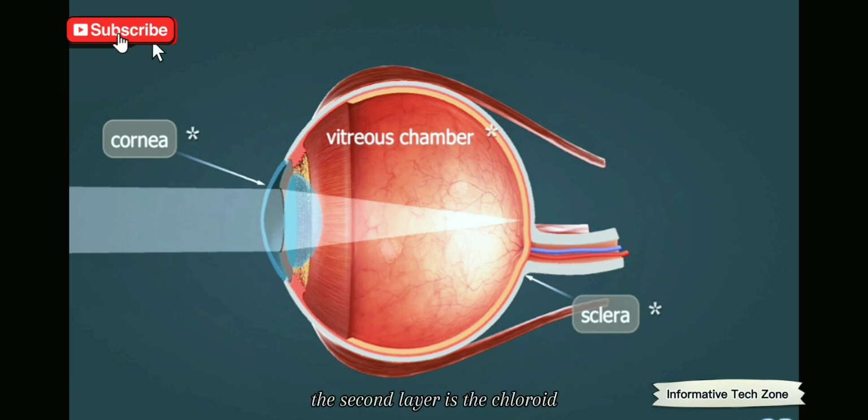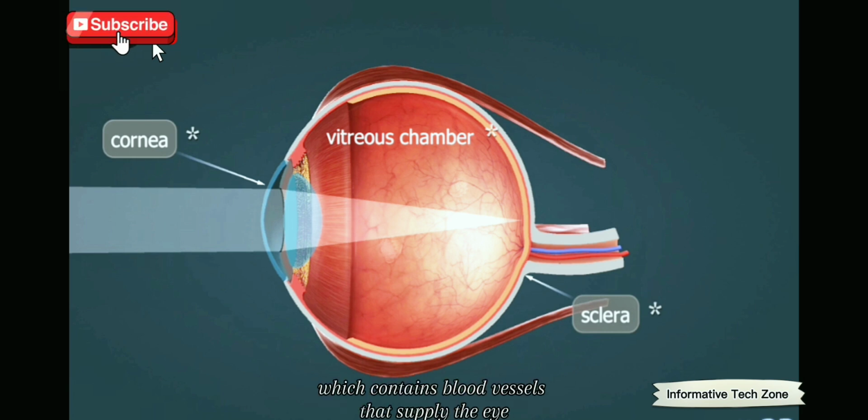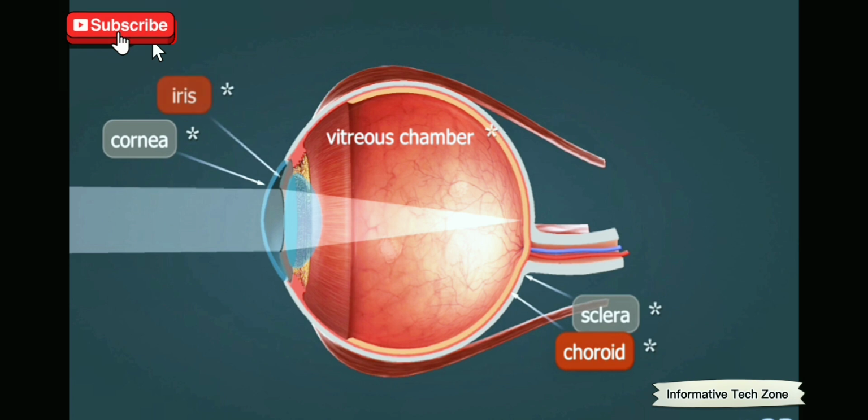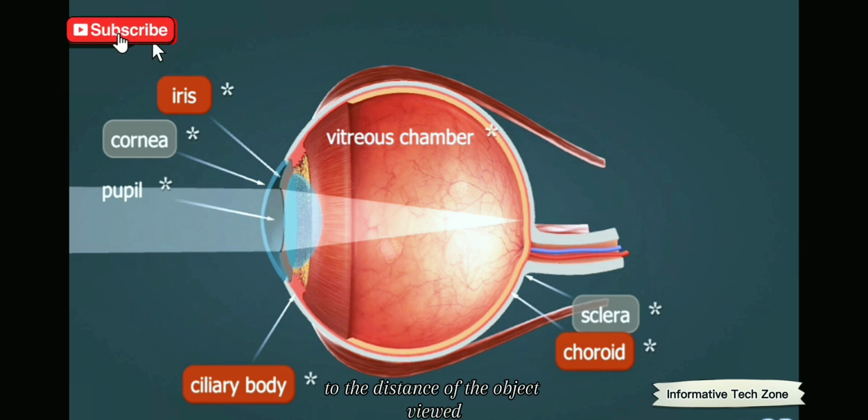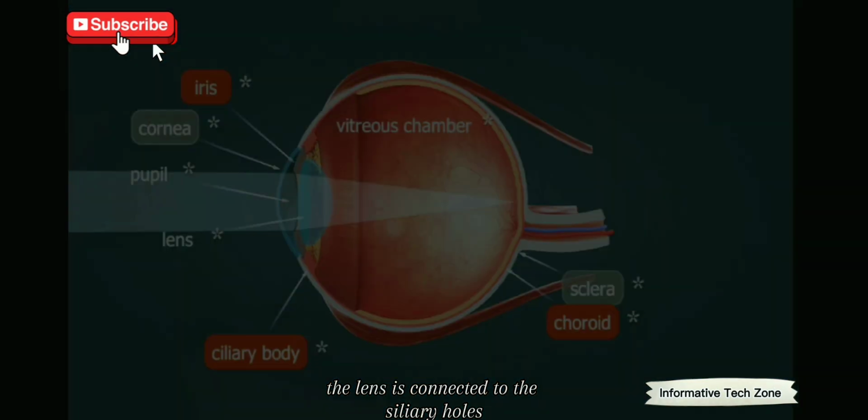The second layer is the choroid, which contains blood vessels that supply the eye. Its continuation at the front of the eye is the ciliary body and the iris. The smooth muscles of the iris are responsible for the pupillary light reflex. The iris contains pigments which lend human eyes their color. The smooth muscles of the ciliary body ensure the accommodation of the eye lens to the distance of the object viewed by changing its curvature. The lens is connected to the ciliary muscles.